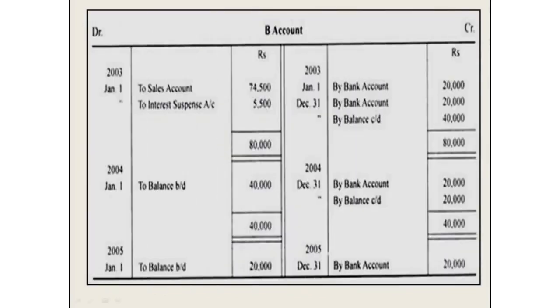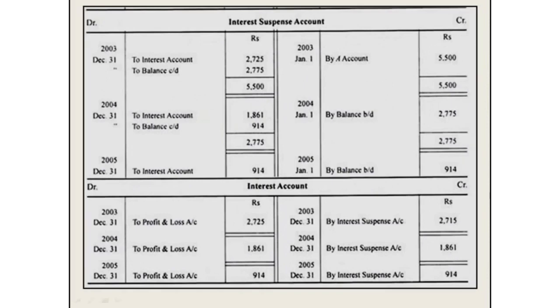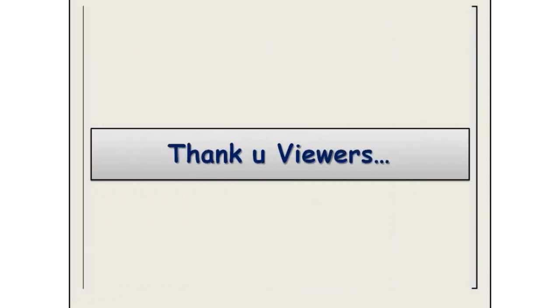Next, we see the ledger account in the books of the seller or vendor. Mr. A account: to sales account and interest suspense account, 74,500 and 5,500 for the first year. Down payment received by bank account 20,000. So the remaining balance of 40,000 is transferred to the next year as the opening balance. We follow the same ledger preparation for the remaining installment years. For the interest suspense account and interest account, we follow the same procedures.